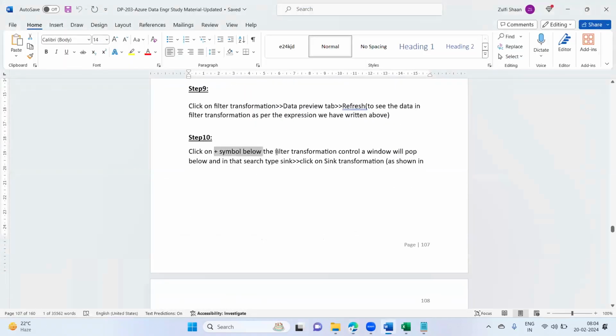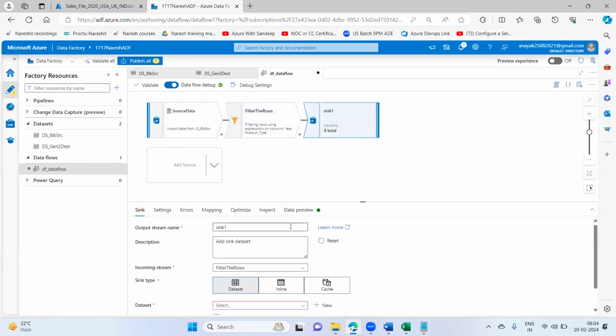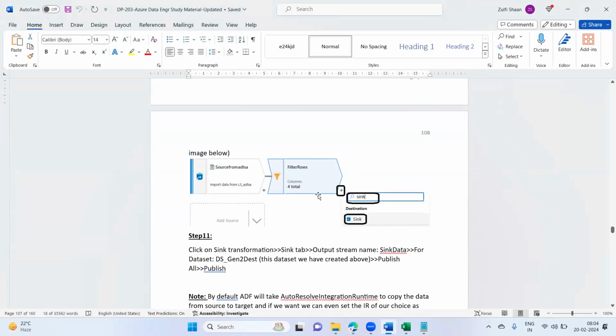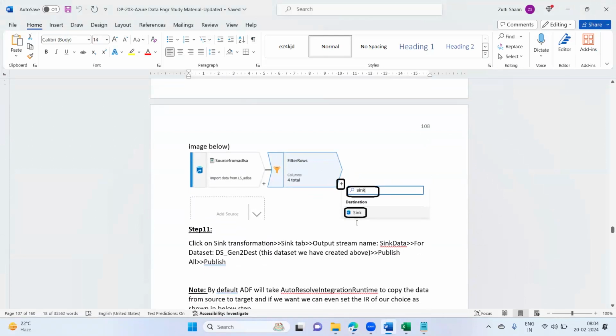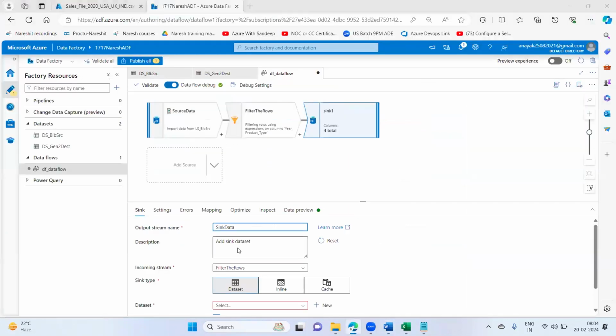Click on the plus symbol below the filter transformation control and a window will pop up. In that search, type sink, and here we'll see the sink transformation. Click on the sink transformation as shown below. See, here I'm showing the steps. Click on this plus, which I have highlighted with a black box, type sink, then select the sink transformation, and we'll give the name as sink data.